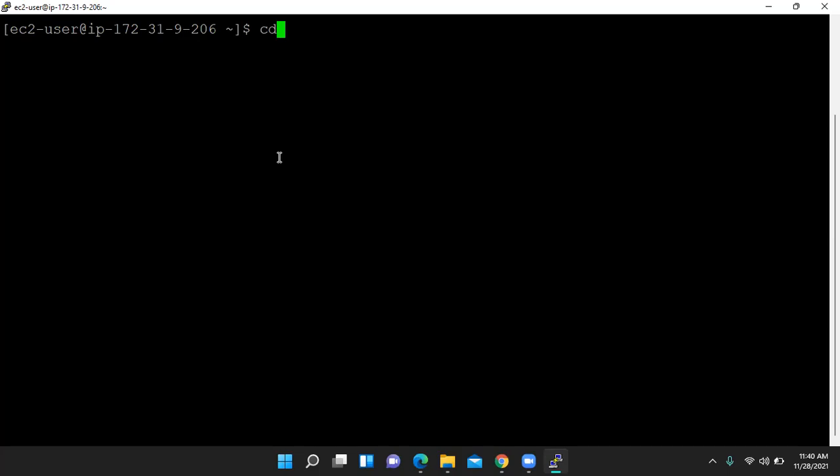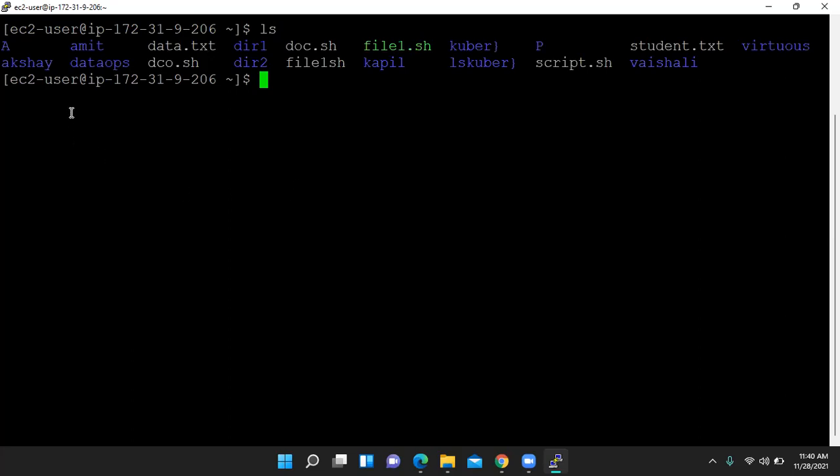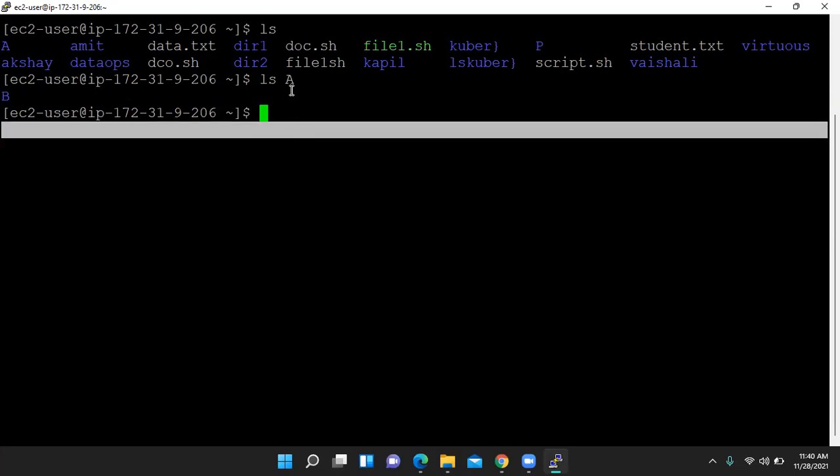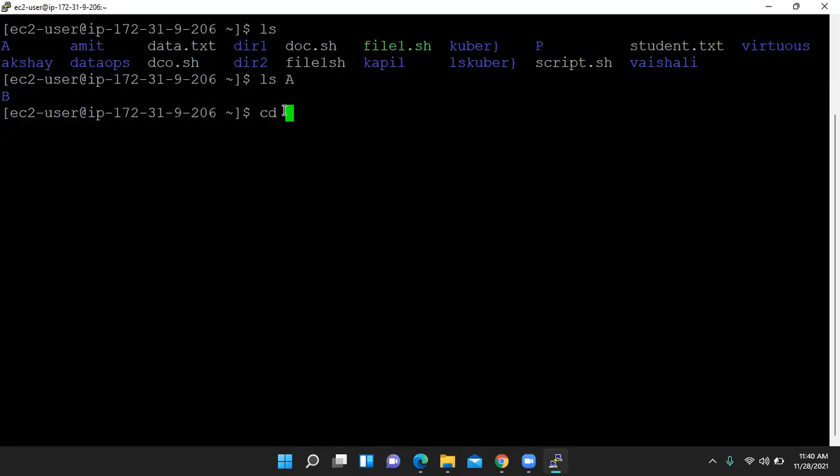Now previously, friends, when we listed this with ls, this was our position, our ec2-user. And if you want to find out what the content is in A, then we press ls and then A, so it shows content only in A. But suppose we want to go inside A and do some work in this folder A. In that case we use the cd, change directory command.